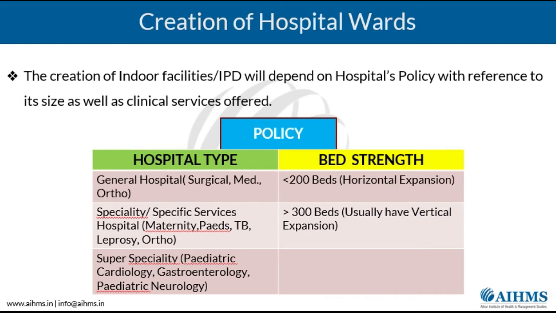Similarly, depending on the size, if it is less than 200 beds, then usually the hospital goes for a horizontal expansion, and henceforth more area has to be covered. Whereas where it is more than 300 bedded hospital, a vertical expansion of the hospital can take place.